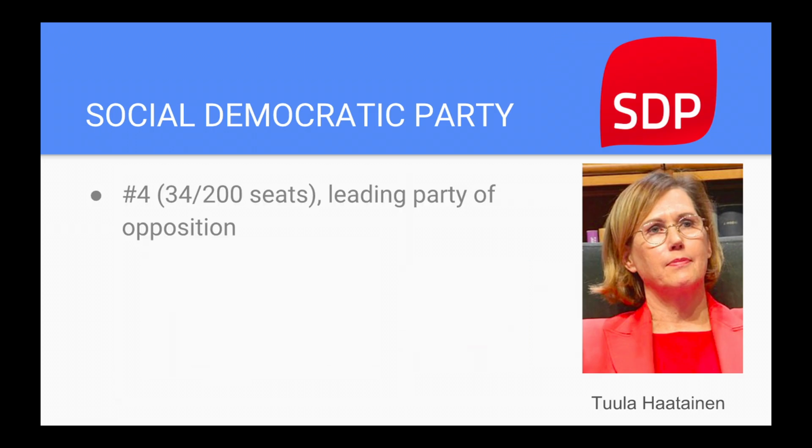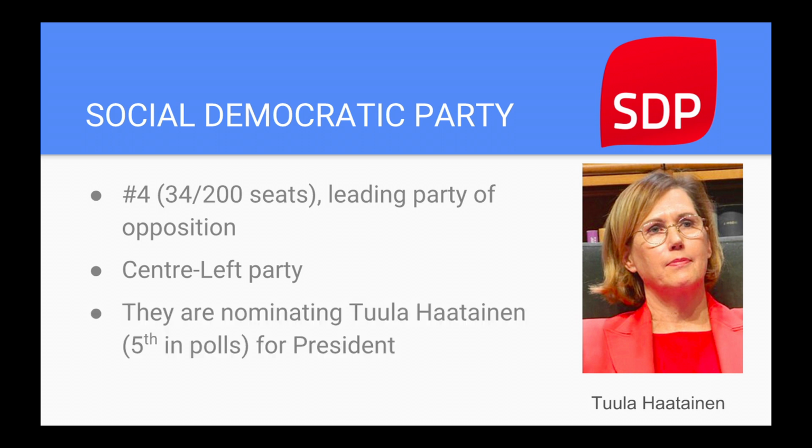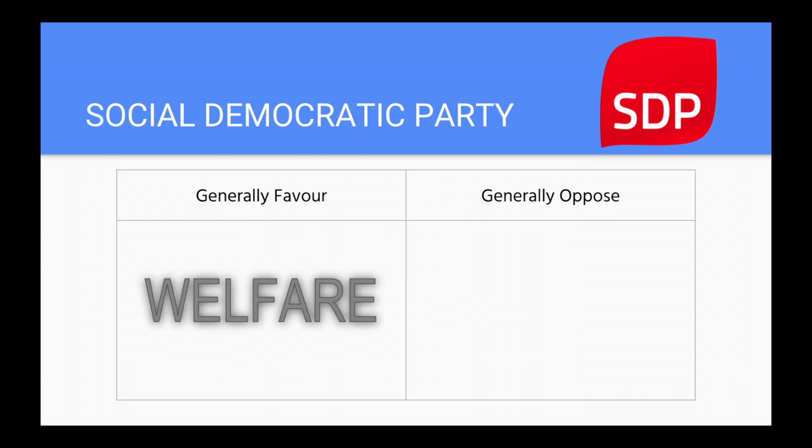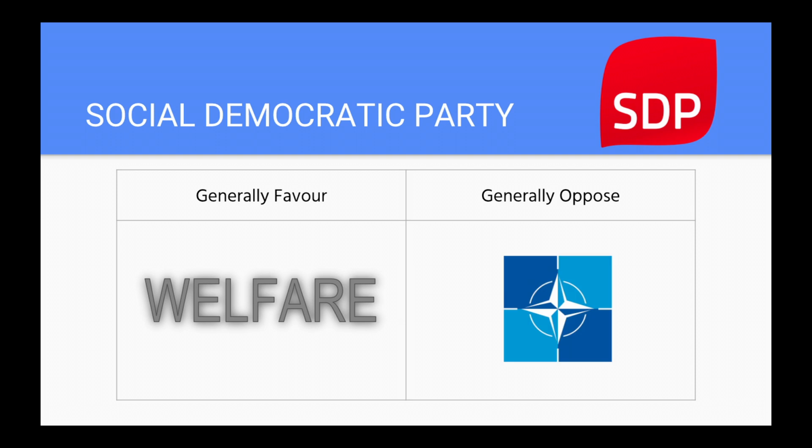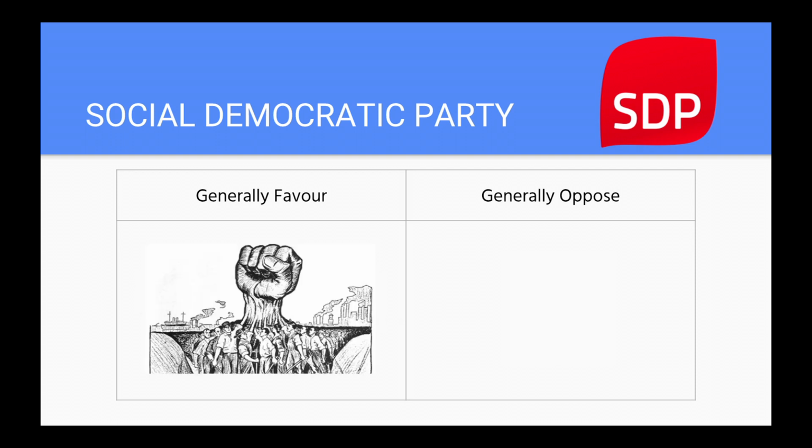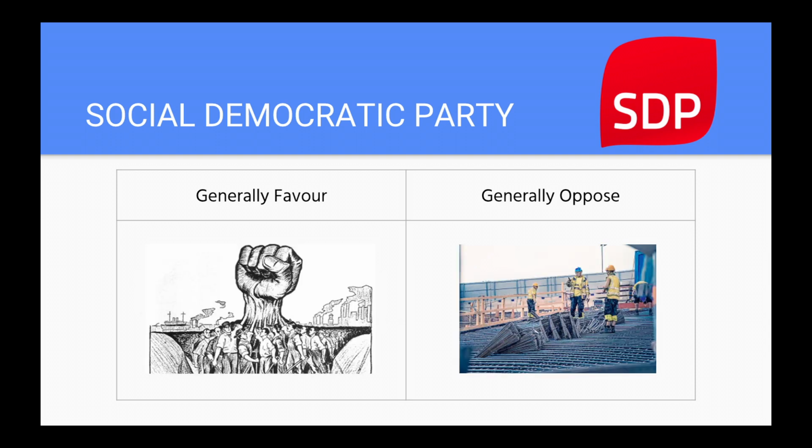Next, the leading party of the opposition, the Social Democratic Party, which has 35 seats in parliament. They're a center-left party, and their nominee for president is in 5th place and has a low chance of winning. They usually support welfare, oppose NATO membership, favor labor unions, and oppose foreign workers. This party was formed in 1899 and was very powerful in the mid-1910s, and is the only party to ever have an absolute majority in parliament, meaning that they had more than 50% of the seats in parliament just for themselves. Their base is among older people.